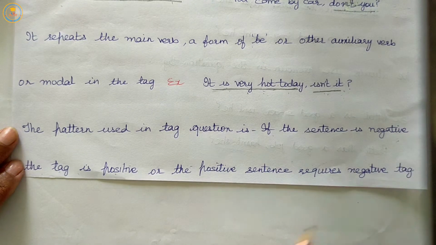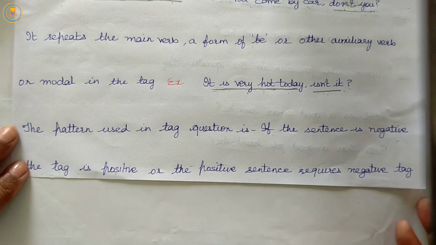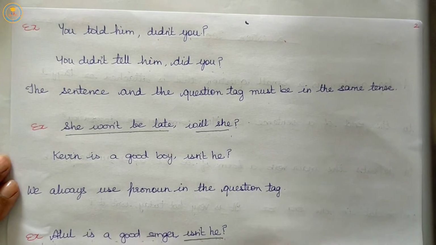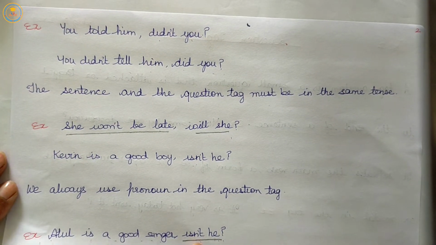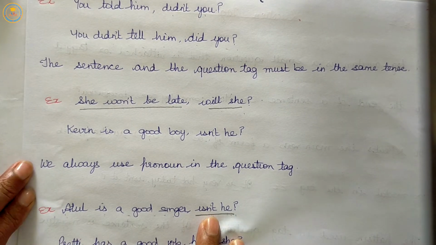Next, the pattern. The pattern used in a tag question is, if the sentence is negative, then the tag will be positive, and if the statement is positive, then the tag will be negative. Here, the example is: you told him, didn't you? You didn't tell him, did you? Question mark.